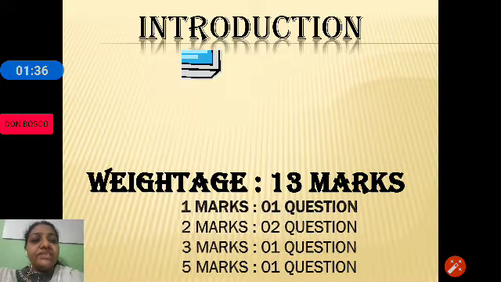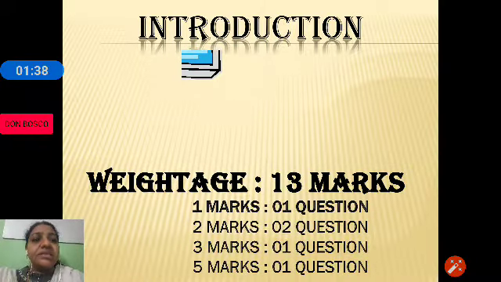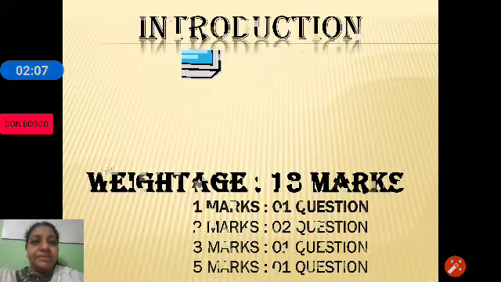The total weightage is 13 marks: one 1-mark question, four 2-mark questions, one 3-mark question and one 5-mark question. So 1 plus 4 plus 3 plus 5. This is how you will be getting questions from the Boolean algebra chapter.